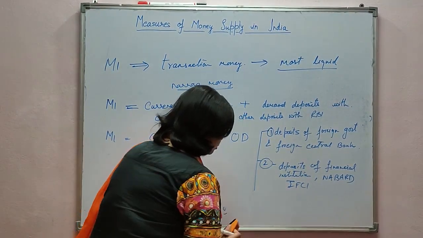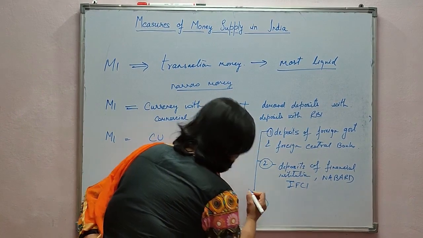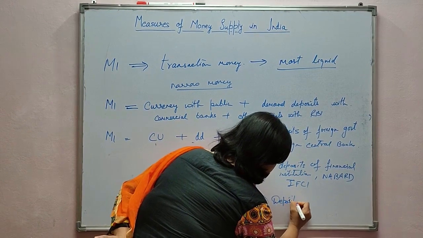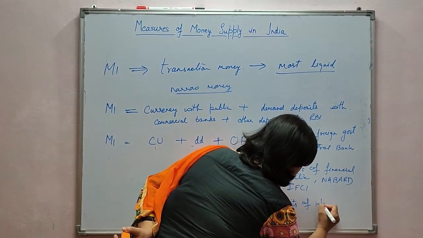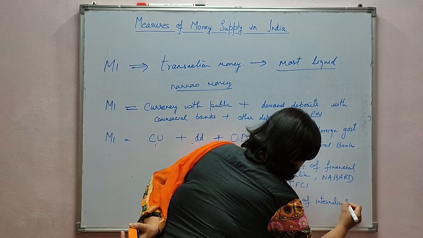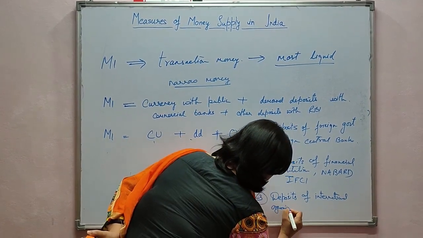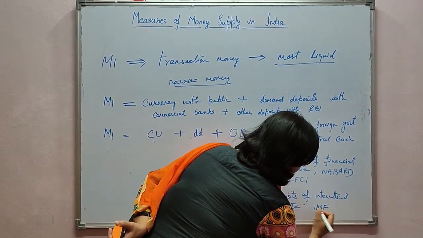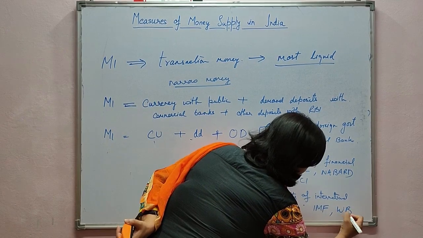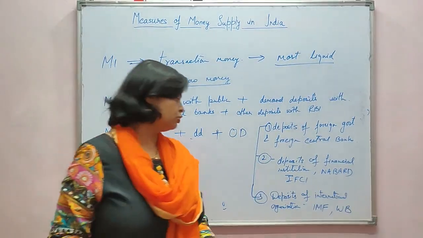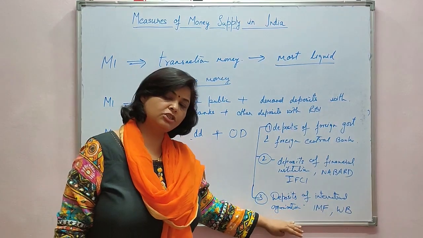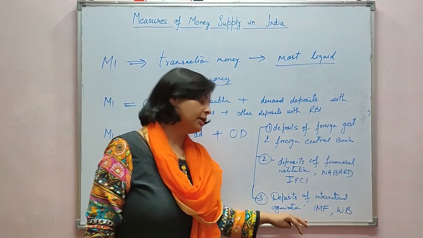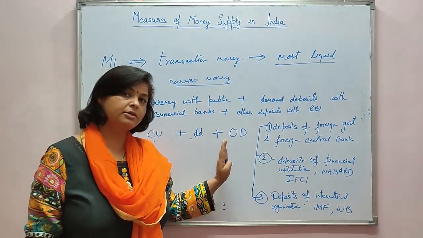The third kind of deposits included here are deposits of international organizations, like IMF, that is International Monetary Fund, World Bank, etc. These international organizations also hold accounts with RBI, deposit their money in RBI, and that is why they are included under OD.